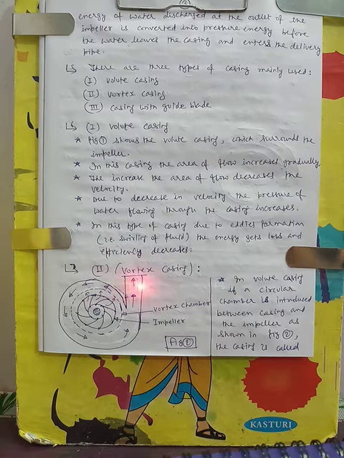In vortex casing, there is a little modification in the volute casing. Here one vortex chamber is introduced. This is the impeller, and after the impeller one circular chamber is introduced, because as water comes out from the impeller, the water rotates about its axis, and this is called eddy current.